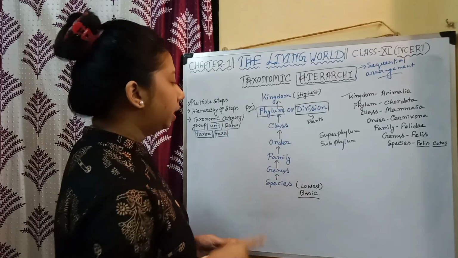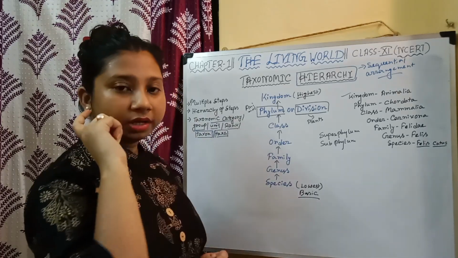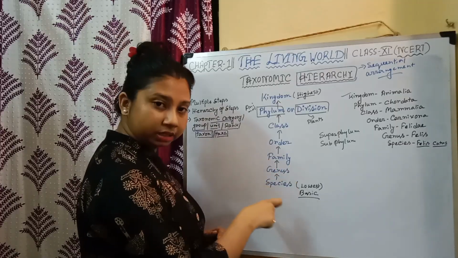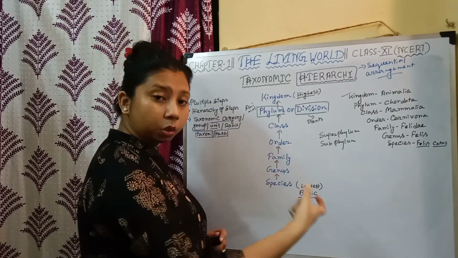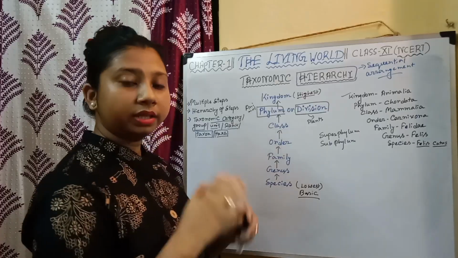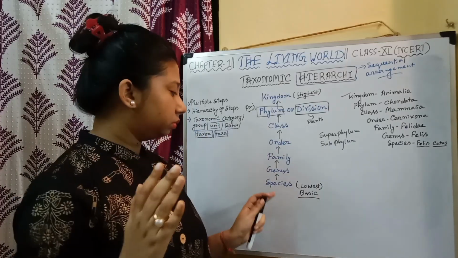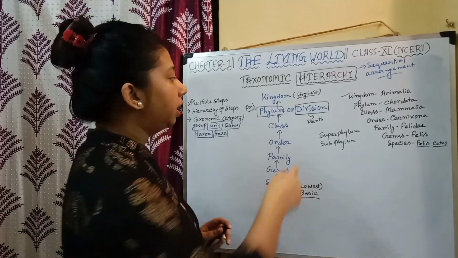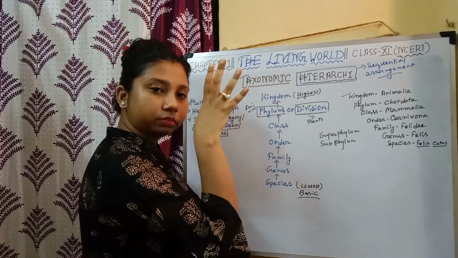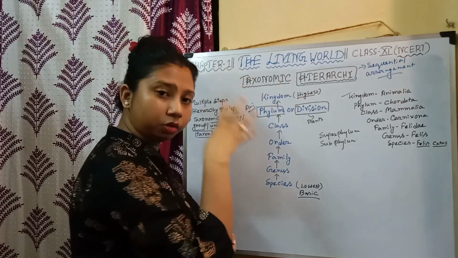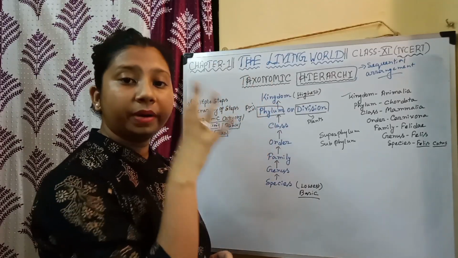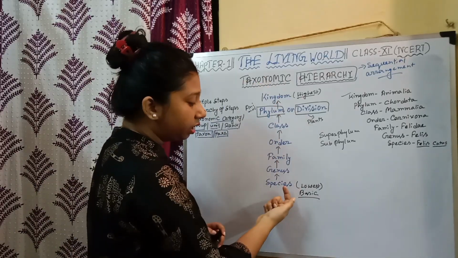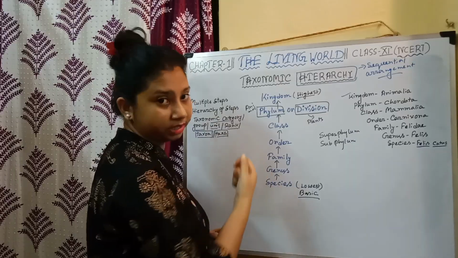Okay. So now, just take a moment and think, the organisms that are included in a particular species, they have similarities. I have told you that they have many similarities, but in case of kingdom, the organisms that are grouped into a particular kingdom also have similarities, but they have less similarity when we compare this with the organisms that are included in a species.